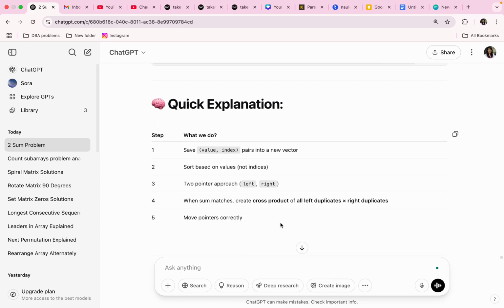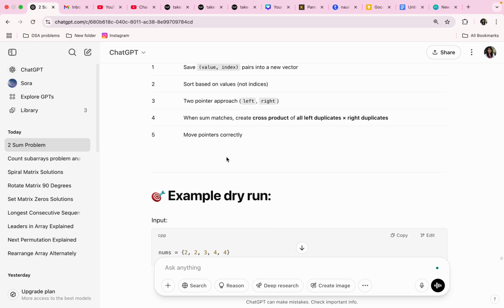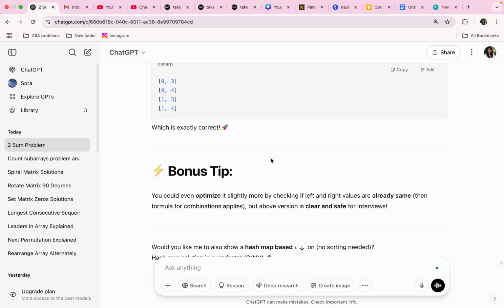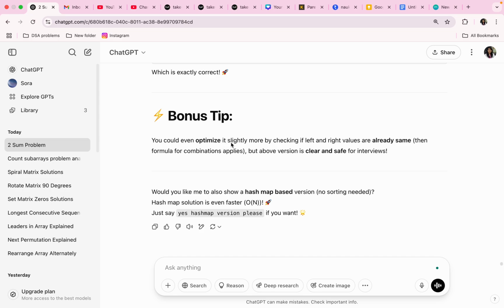Quick explanation: save value comma index pairs into a new vector, sort on values, two pointer approach, left comma right. When the sum matches, take the cross product of all left duplicates comma right duplicates, and move the pointers correctly. Bonus tip: you could have even optimized it slightly more by checking if left and right values are already the same. Then the formula for combinations applies, but our version is clear and safe for interviews.